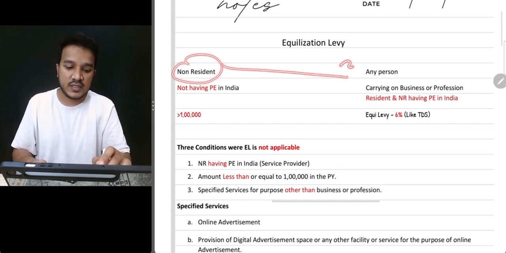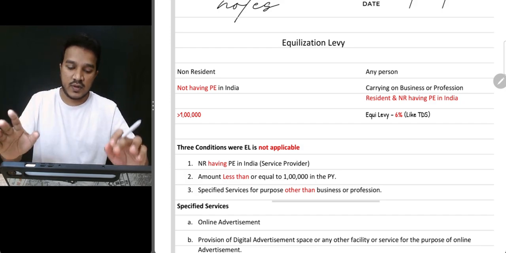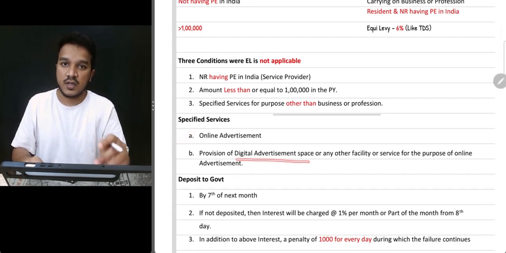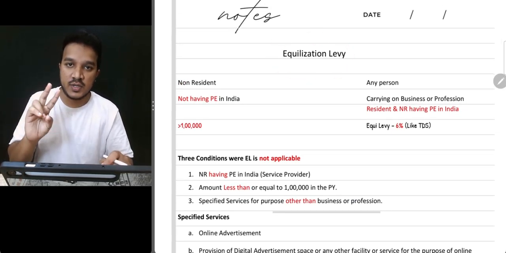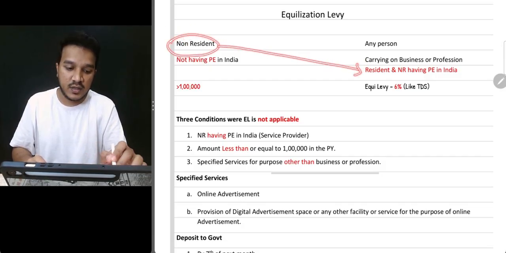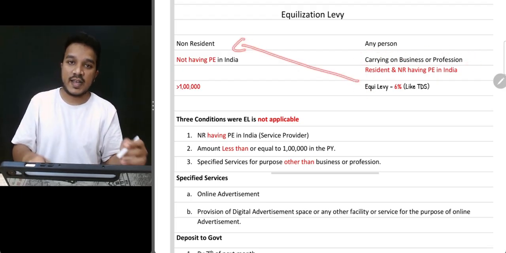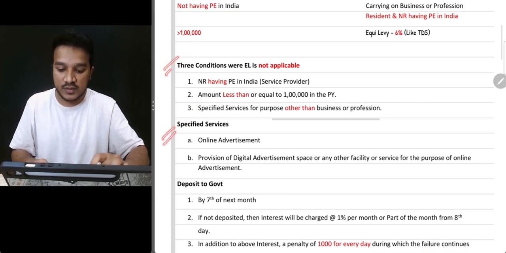Now what services is he providing? The non-resident is providing services. What kind of services is he providing? There are two types of services, both are one and the same. One is online advertisement and the other one is digital advertisement space. Only in these two cases equalization levy is applicable. If he provides those two services to a resident or a non-resident having PE in India, and that has to be used for their business or profession and the amount should be more than 1 lakh, then 6% TDS. Is it clear? Okay, this is also done.